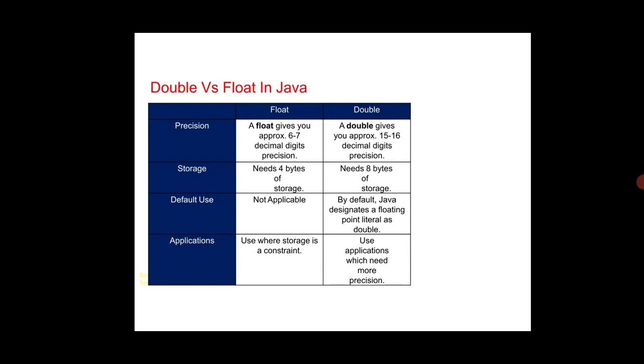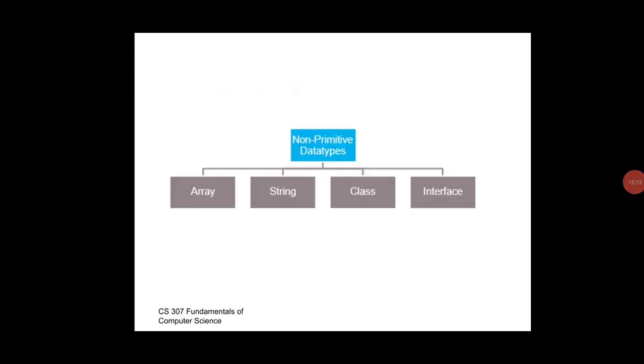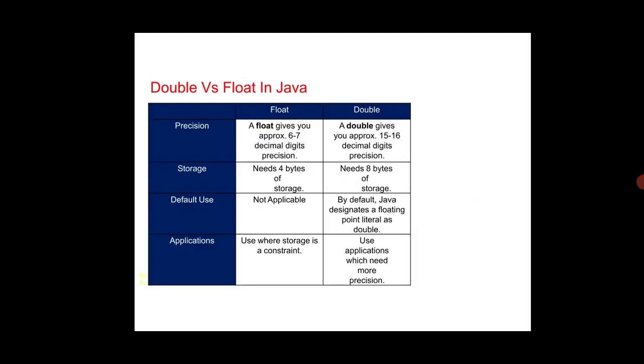Float gives 6 to 7 decimal digits of precision, while double gives approximately 15 to 16 decimal digits. Float needs 4 bytes of data storage, and double needs 8 bytes.